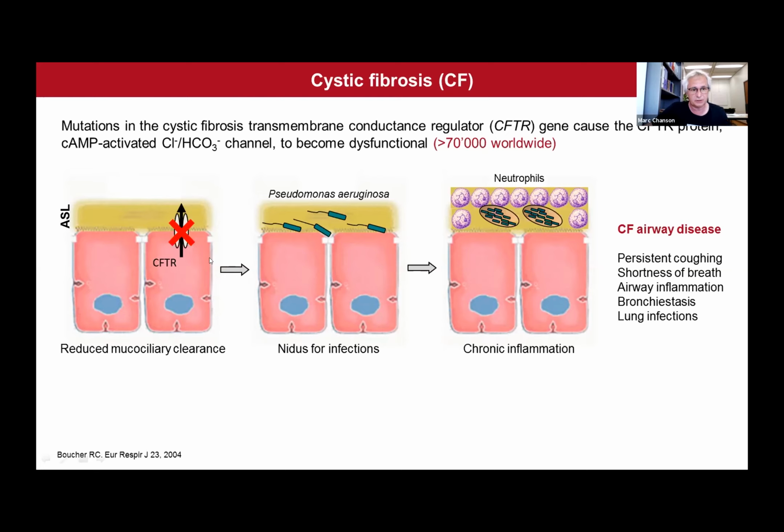the airway epithelium. So CFTR, as you can see on this scheme, is localized at the apical surface of the airway epithelium, and this channel triggers the osmotic movement of water to the airway surface liquid. So when CFTR is dysfunctional, the airway surface liquid becomes dehydrated, its viscosity increases, and thereby reduces mucociliary clearance. So this situation provides a favorable environment for infections, including infection with this bacteria, Pseudomonas aeruginosa.